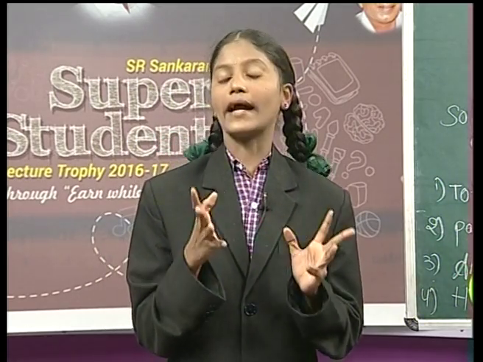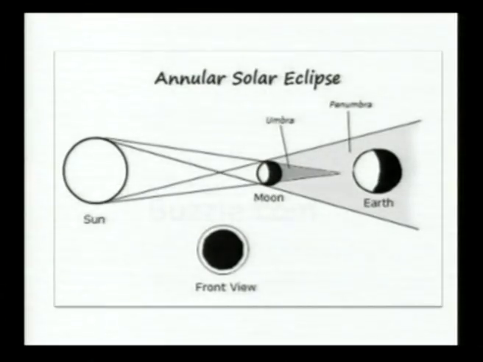Let us go on to know about the annular eclipse. Friends, look again, I will explain briefly. There is a long distance between the moon and sun. Because of that long distance, the moon appears smaller than the sun. So the moon and sun appear as a ring-shaped solar disk. This type of disk is called an annular eclipse. Friends, now did you understand about this?